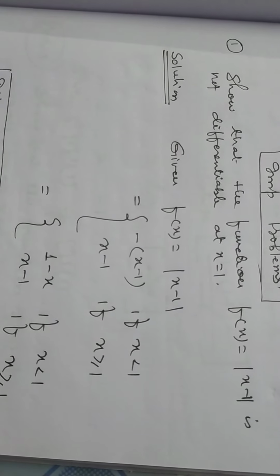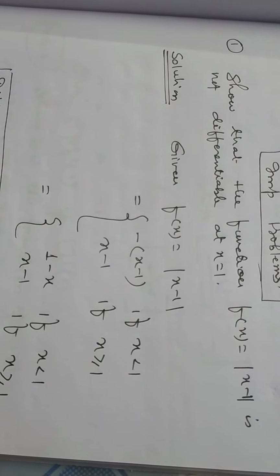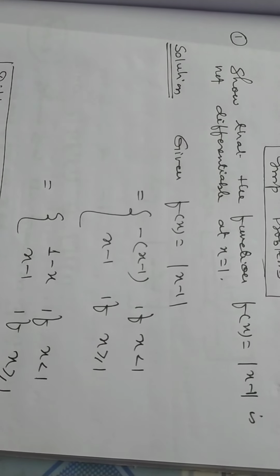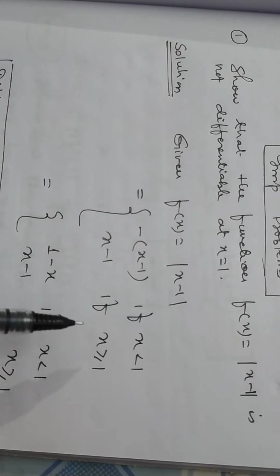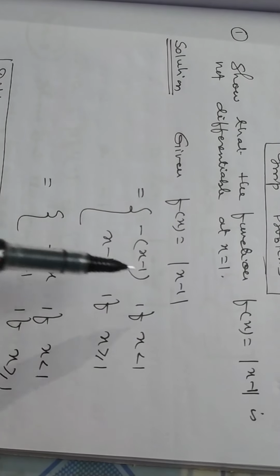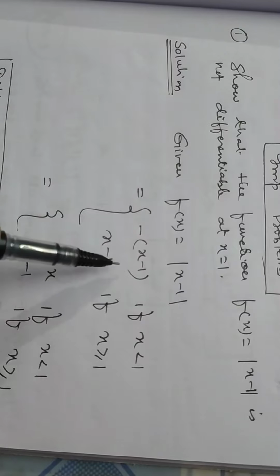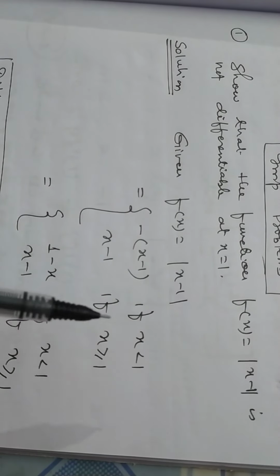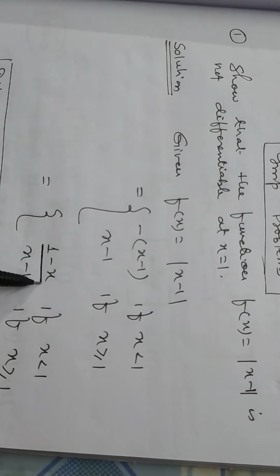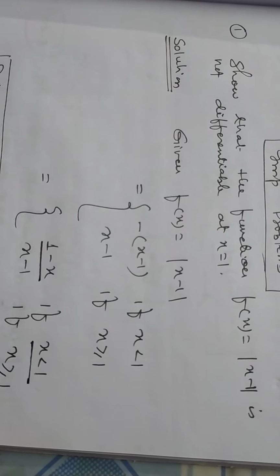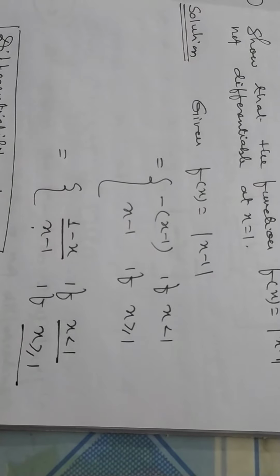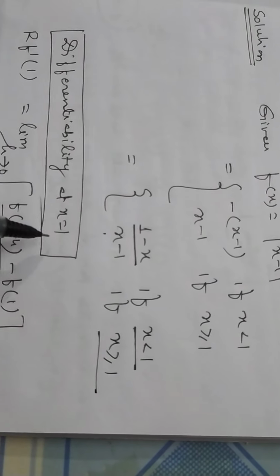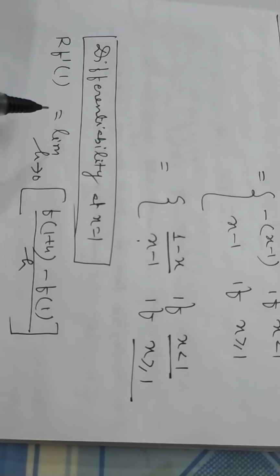And if x minus 1 is greater than or equal to 0, that is x greater than or equal to 1, then the value of x minus 1 is positive. So we have two values of mod x minus 1: one is 1 minus x if x is less than 1, and the other is x minus 1 if x is greater than or equal to 1.